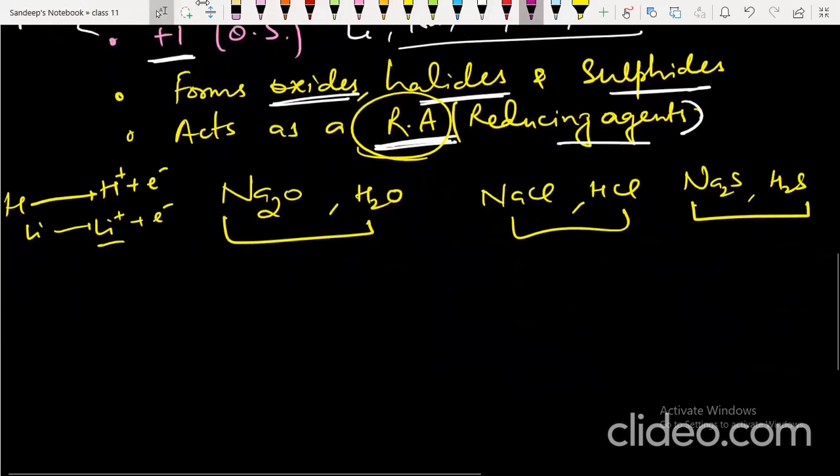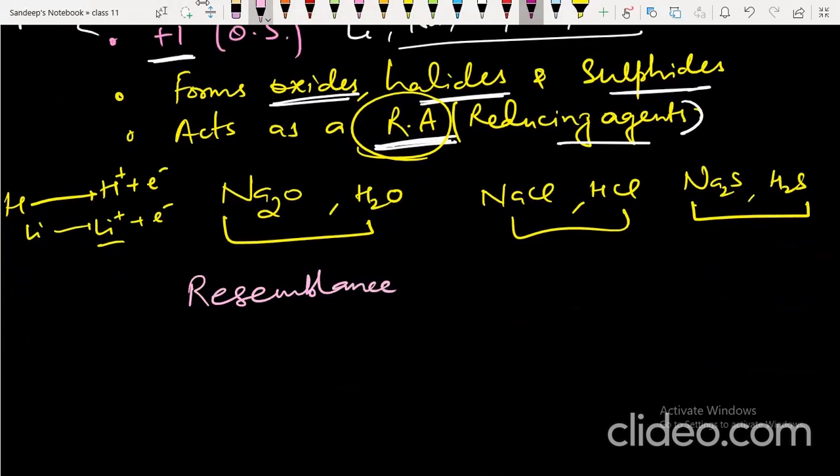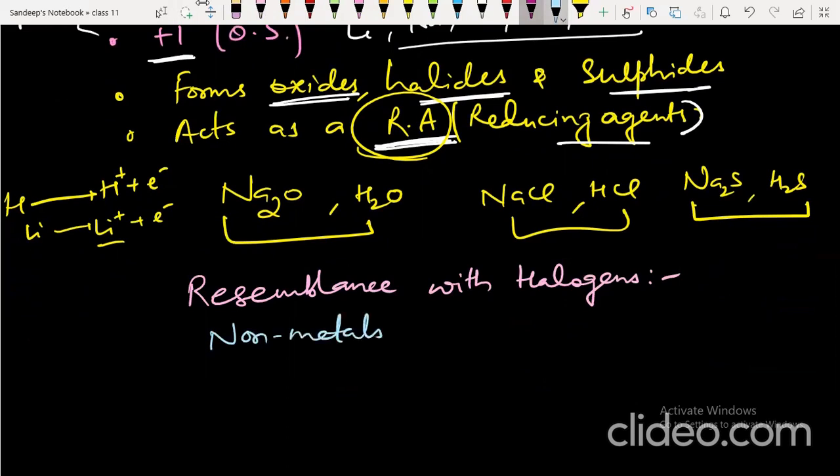Now, how does it resemble halogens? It's a non-metal similar to halogens. It forms H minus, that is the hydride ion.